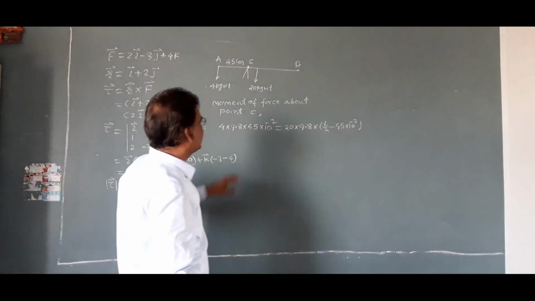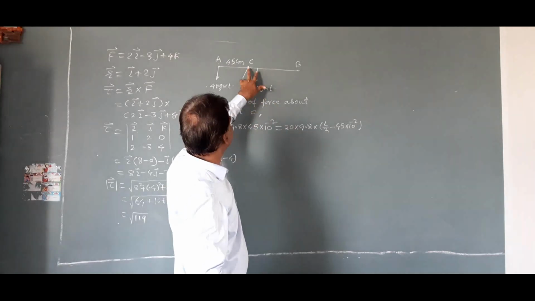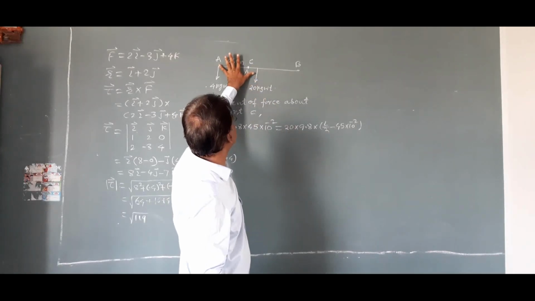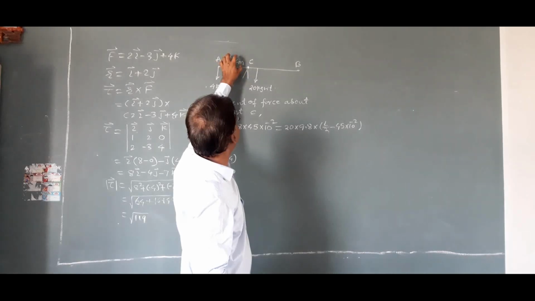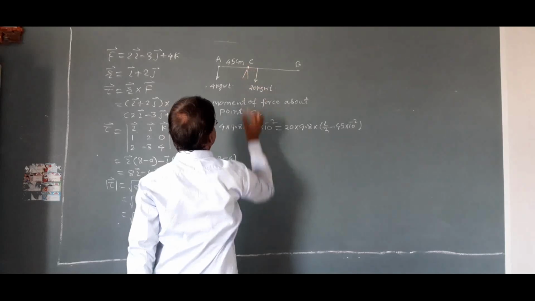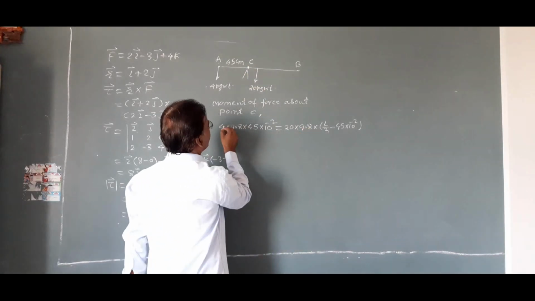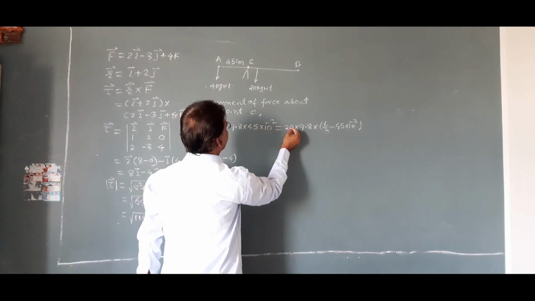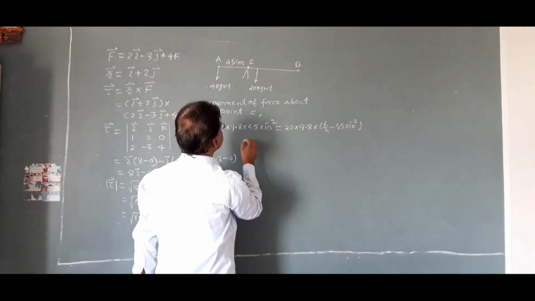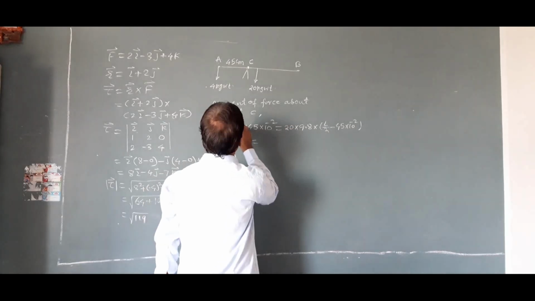That is 20 kg weight, 20 into 9.8 into this distance. This distance is L by 2 minus 45 centimeter. Therefore, 9.8, 9.8, 4 into 4 and this is 20, that is here 45 is equal to 4.